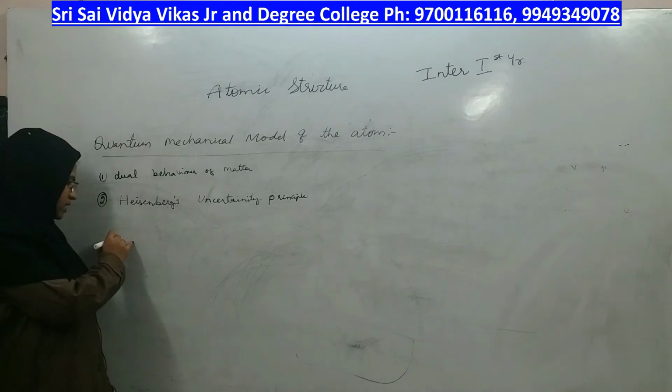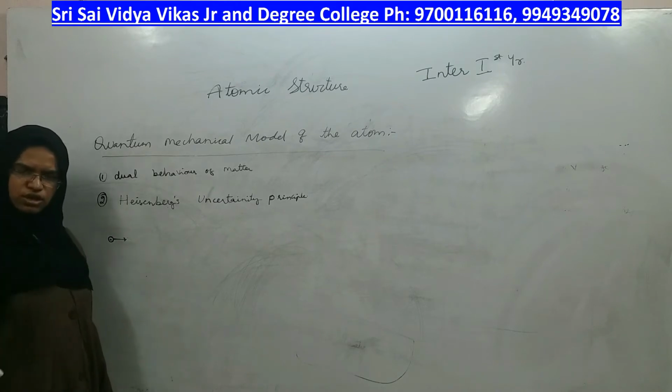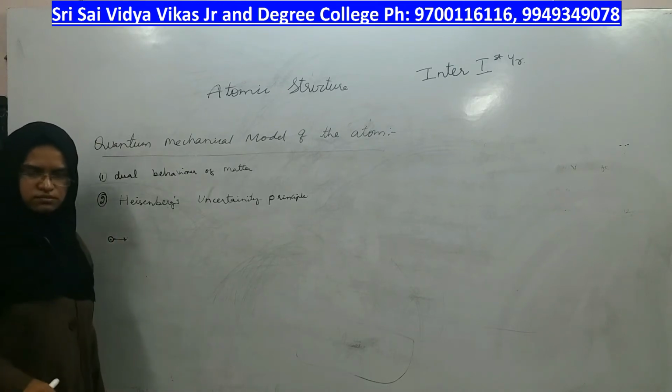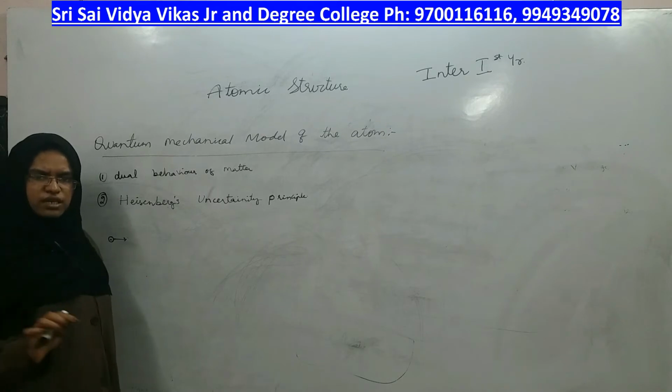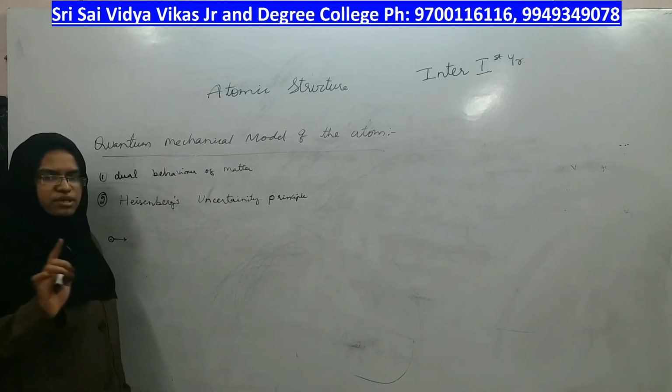You say that the electron is continuously moving around the nucleus, right? Is it a moving object or not? Though it is small, it is a moving object.